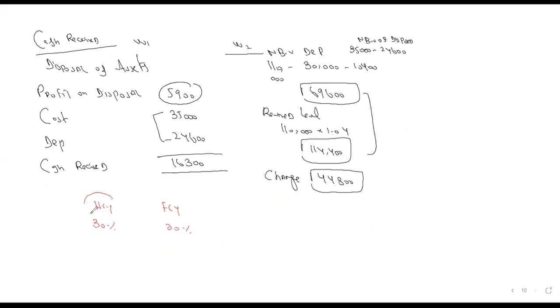Whenever your home country taxation is higher, then you have to compute the additional taxation. Remember, the additional tax is 10%, but this 10% will be applicable on the full foreign currency, or the foreign country taxable profits.